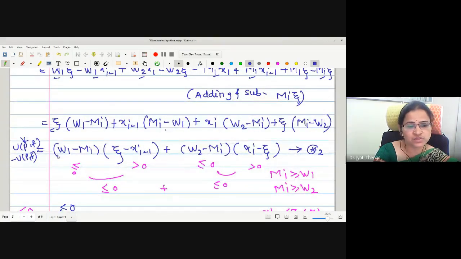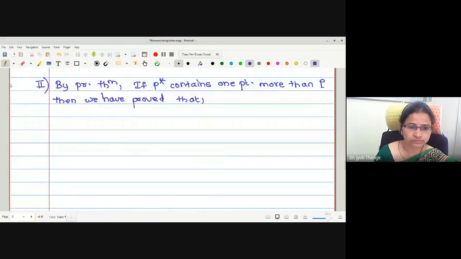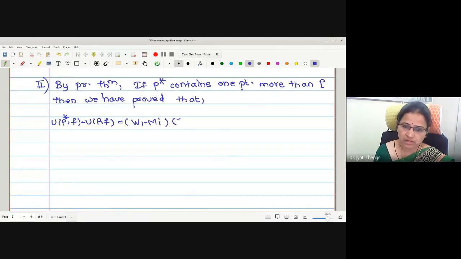U P star F minus U P F is W1 minus mi, zeta minus xi minus 1, plus W2 minus mi, xi minus zeta. Therefore, by the star 2 statement, U P star F minus U P F is equal to W1 minus mi into zeta minus xi minus 1 plus W2 minus mi into xi minus zeta.